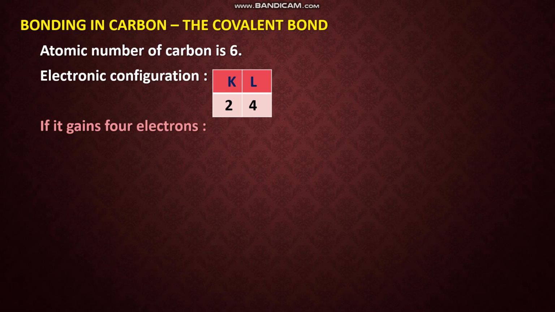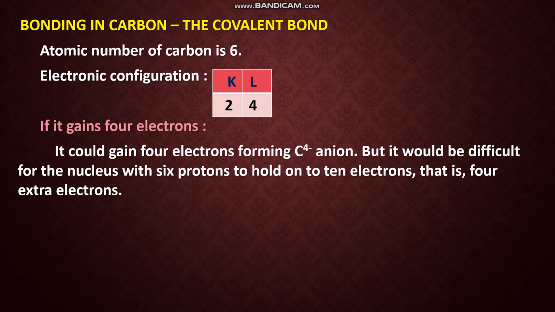And there will be 10 electrons. In carbon there are 6 electrons. If it gains 4 electrons, totally 10 electrons will be there. So it is very difficult for the nucleus with 6 positive charge to hold all these 10 electrons. That's the reason it cannot gain electrons and form an anion. You know already, if any atom gains electrons, it forms an anion, or negatively charged ion.